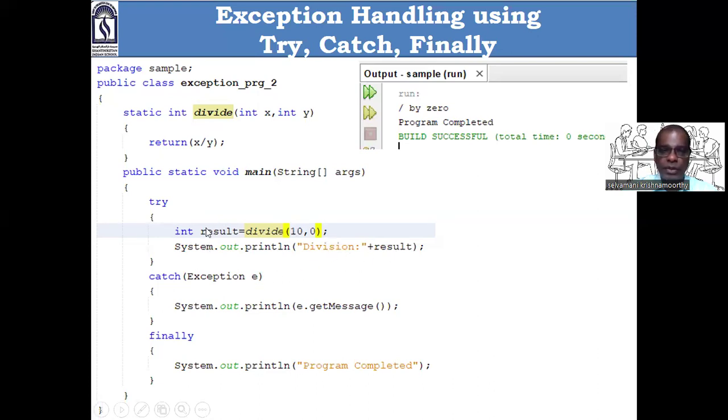There is no exception in the try block, so this catch will not execute. Finally will execute. Irrespective of whether an exception is raised or not, finally will execute. Program completed. The expected output will be division 2, program complete.